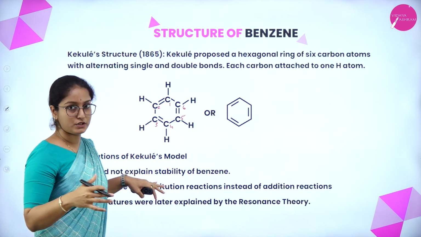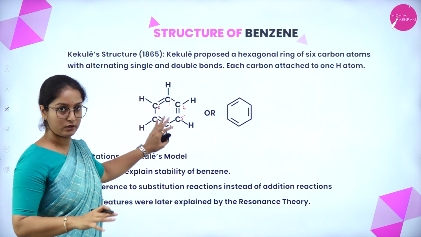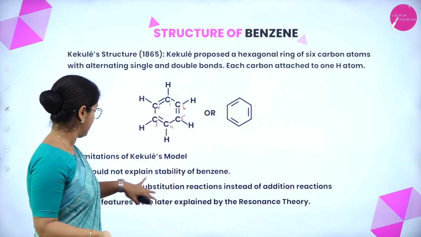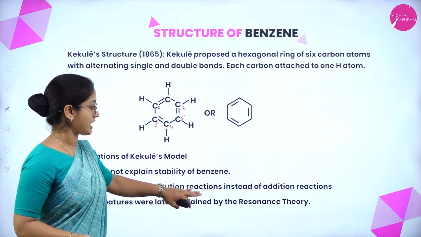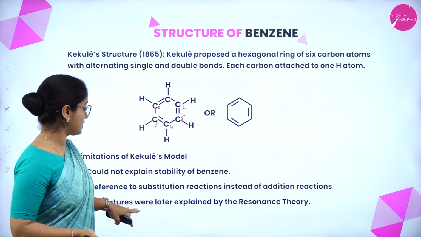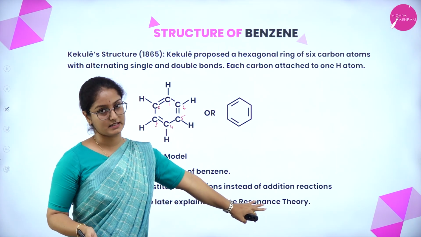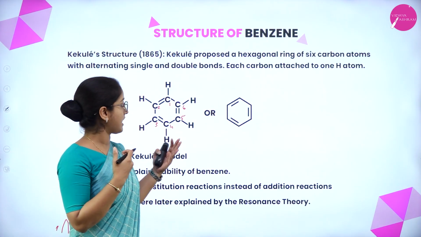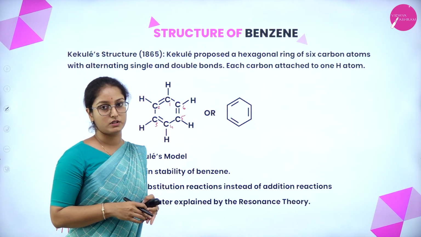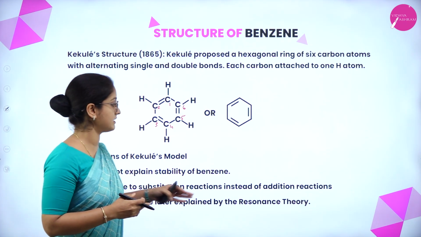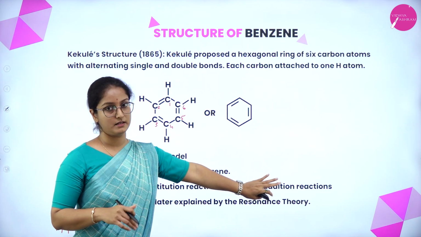So, the limitations of Kekulé's model are that it could not explain the stability of the benzene ring, and the preference for substitution reactions instead of addition reactions. These features were later explained by the resonance theory. It only gave the structure, having C6H6, but failed to give an explanation about stability as well as the reactions of the molecule.